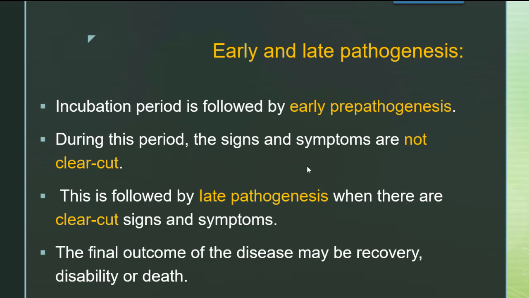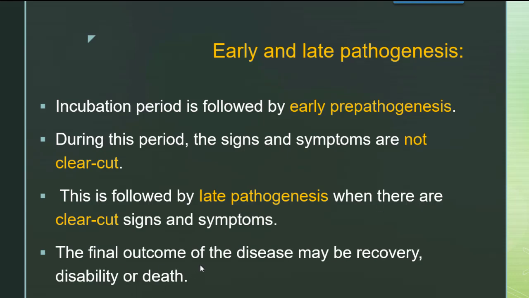As we have discussed earlier, this incubation period मतलब क्या, जो इंटरवल होता है कि माइक्रो ऑर्गेनिज्म एंटर होने के बाद वो साइंस और सिम्टम्स दिखाए, डिजीज प्रोड्यूस करे, तो वो पीरियड इमीडिएटली कौन फॉलो करता है? अर्ली पैथोजेनेसिस. So what is early pathogenesis? In early pathogenesis there will be no clear cut signs and symptoms of any particular disease. That means clear cut signs and symptoms will not be visible, and this early pathogenesis will be immediately followed by late pathogenesis when clear cut signs and symptoms will be observed in the patient.